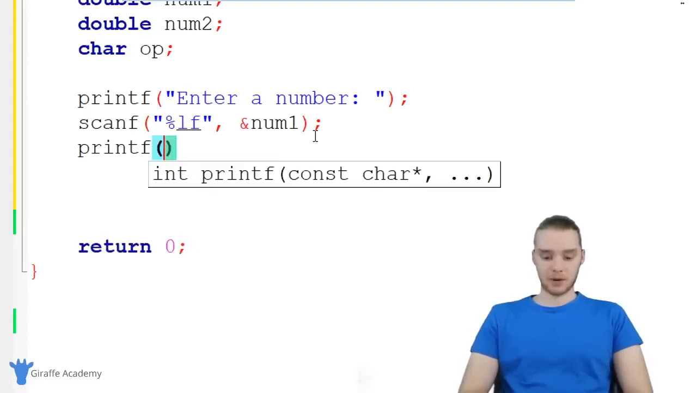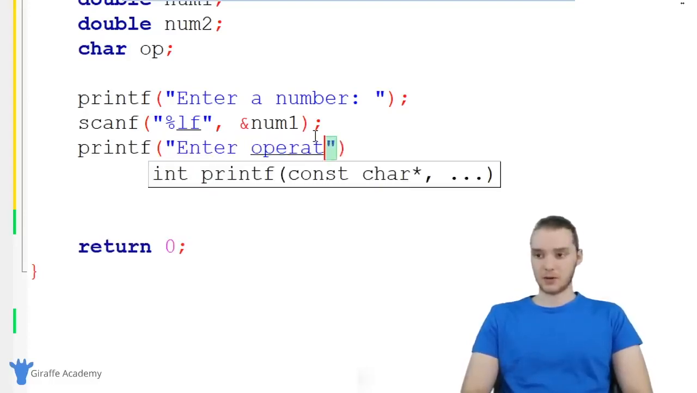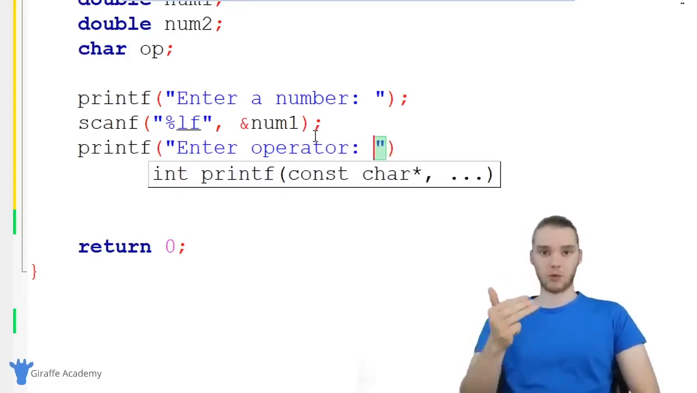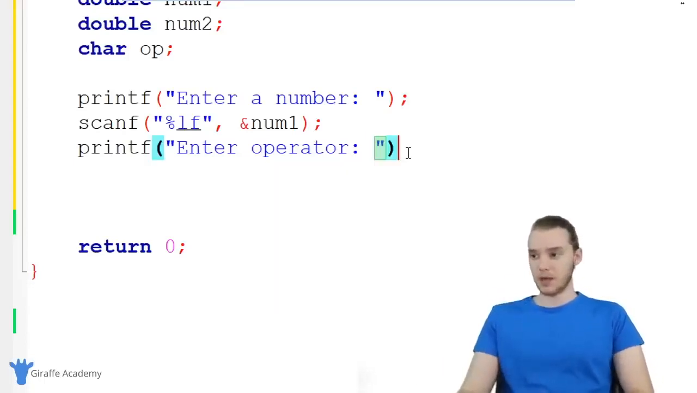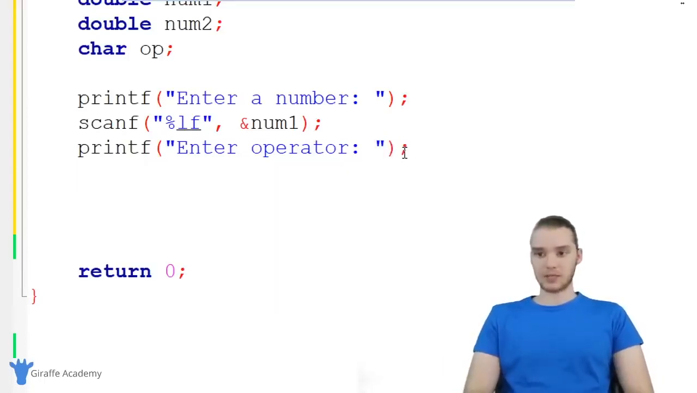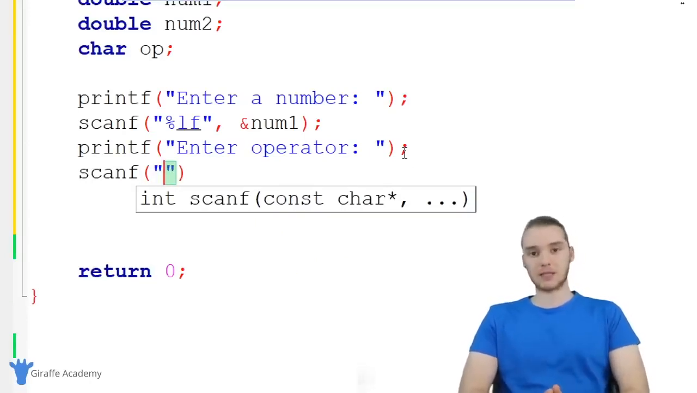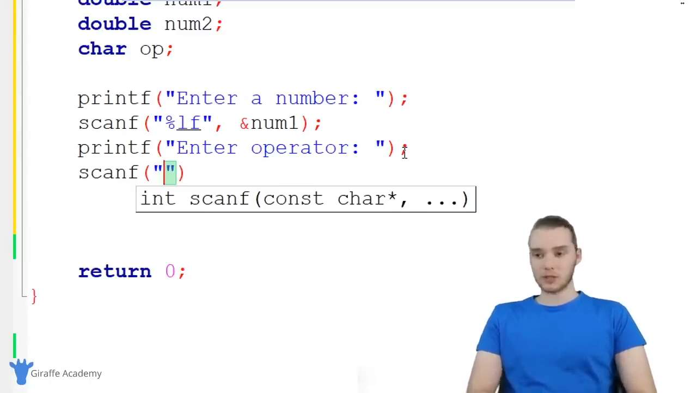The next thing we want to do is get the operator. So I'm going to type out another prompt, and I'm just going to say enter operator. Basically, they'll be entering in plus sign, minus sign, asterisk, or forward slash, depending on what they want to do. And again, now we're going to scan for a character. Now, when we're scanning for a character in scanf, and I actually don't think I've talked about this yet in this course, we want to do something special.